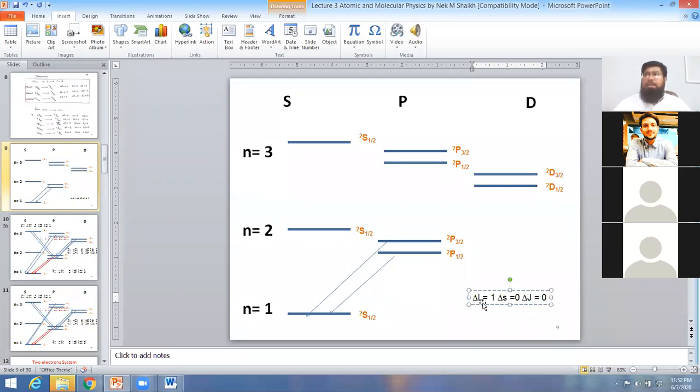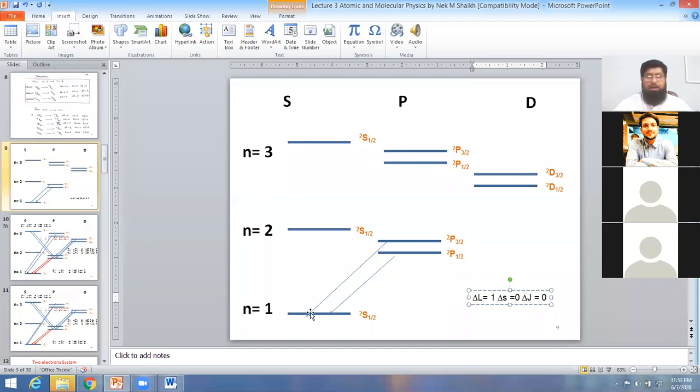So this transition is possible, with delta L equal to 1, delta S equal to 0, and delta J equal to 0. Therefore, from 2p 1 by 2 to 2s 1 by 2, the transition is possible and you will get a photon.